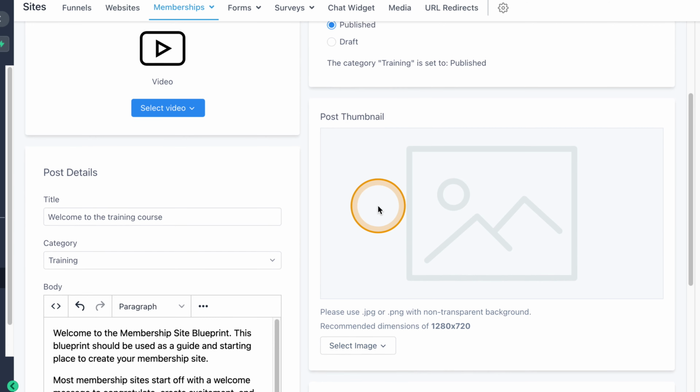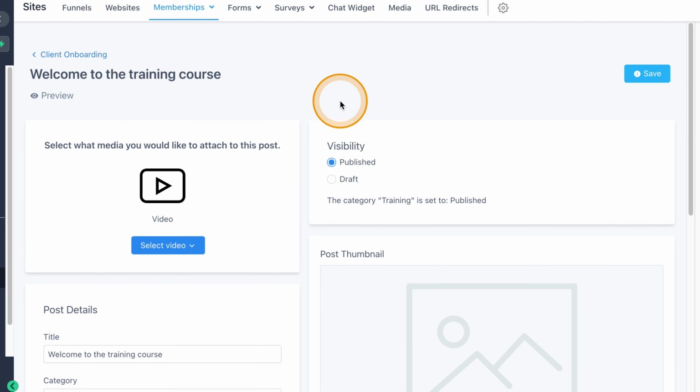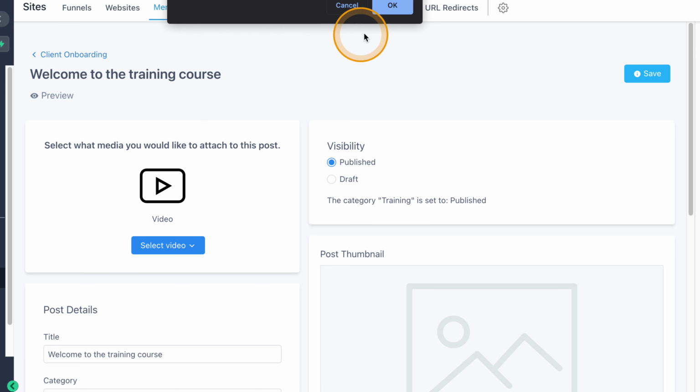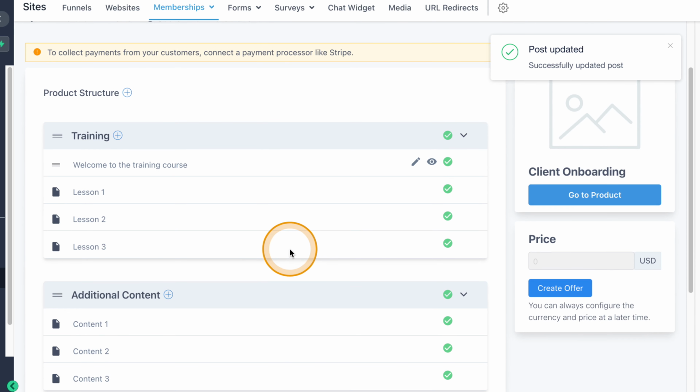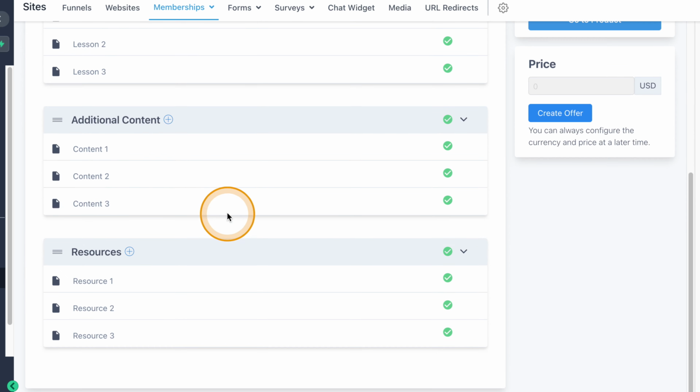Select an image just for this module, and you are good to go. We'll save it. Why not? So, moving back, you can see we have a training section, additional content, and then resources.